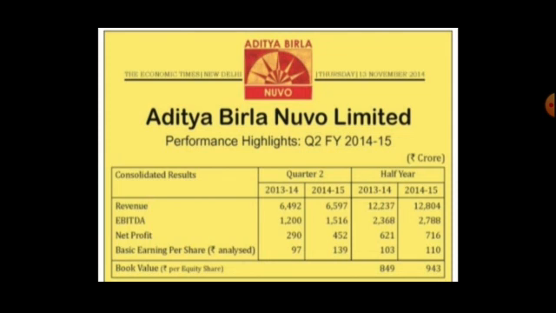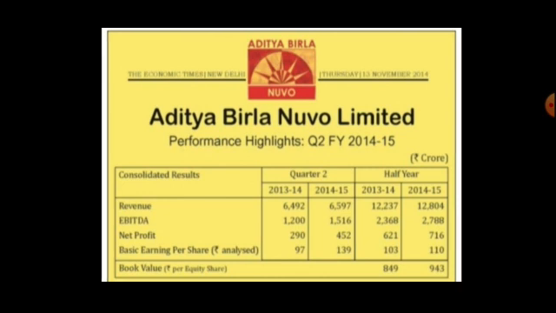Here we can see a student has selected Aditya Birla, and then they have taken the segment on the basis of year. So yearly basis, quarter 2 and half yearly, that means first 3 months, second 3 months, then it is half yearly. So they have derived the data of financial year 2014-15 and then they are going to interpret the data. So these actual reports can also be produced at the end of your project file.